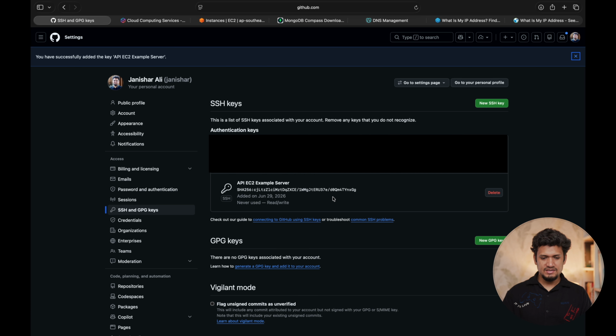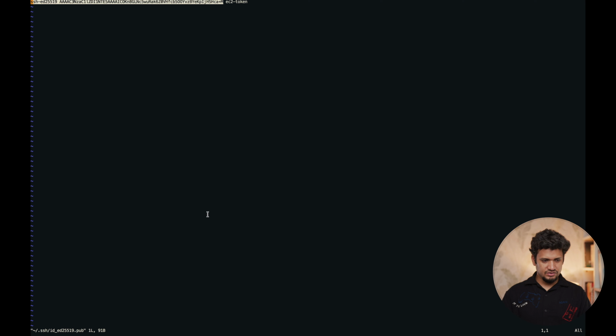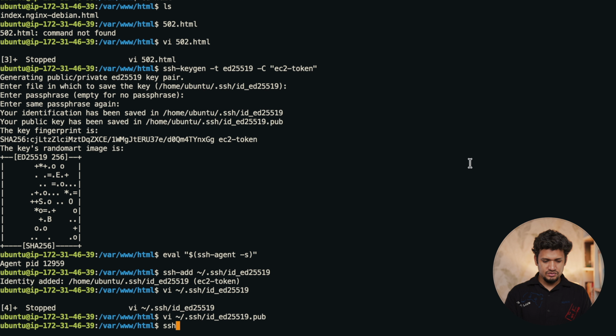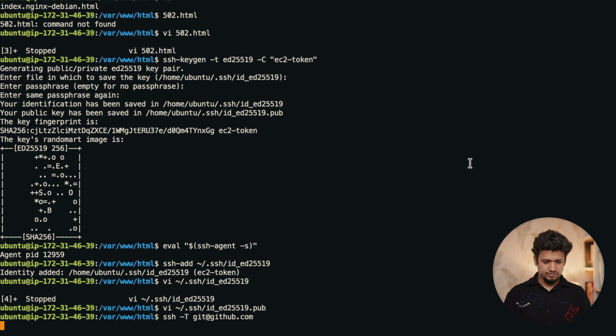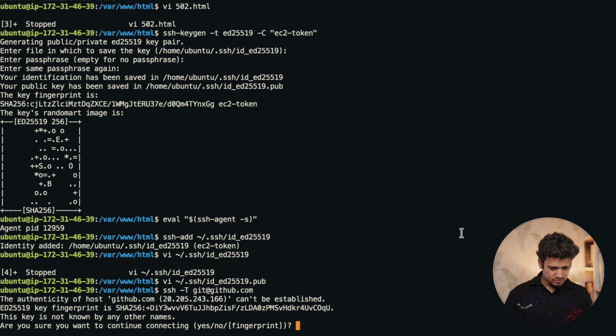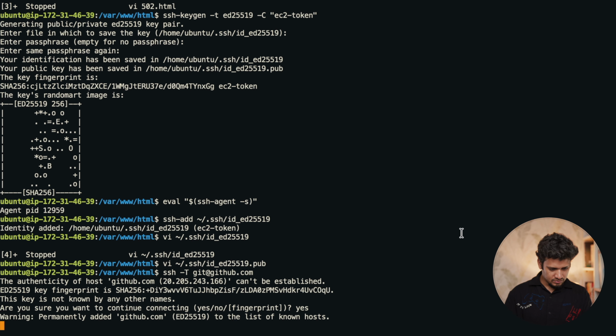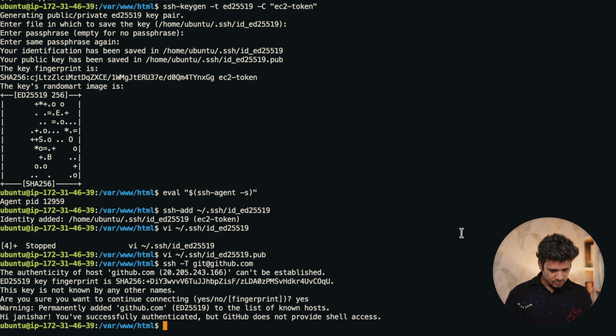Now the key is added. Let's check this key. To check the key, let's write ssh -T git@github.com. Hi Janishar, you have successfully authenticated.